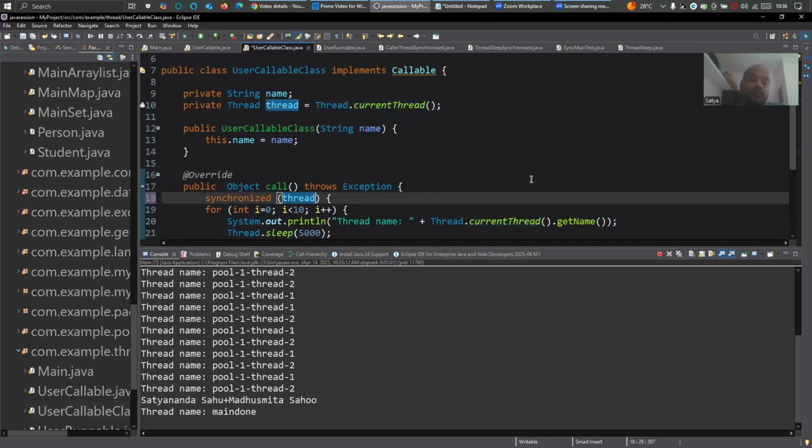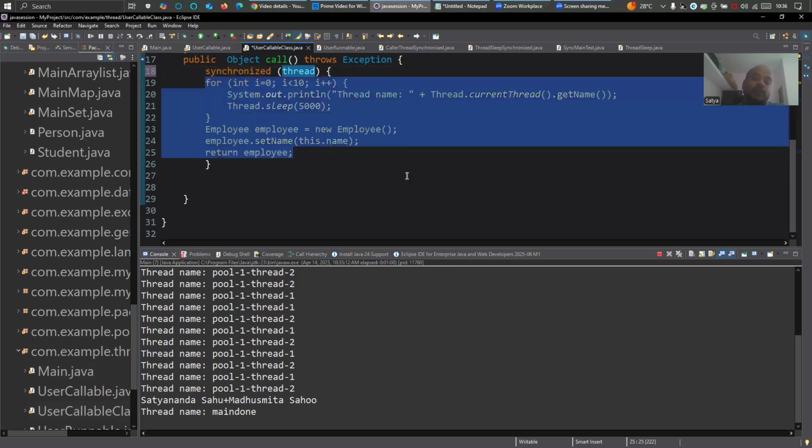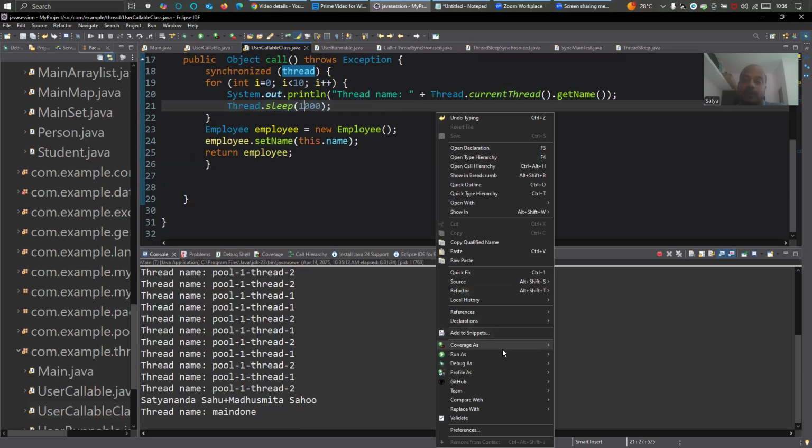When it is going to lock this object, this particular piece of code was accessed or locked by this thread object. So no one else can access it now, until the current thread finishes this particular block of code. Once the current thread finishes the block of code, then the other thread will be able to access. So I'll reduce the time a little bit to 1,000 to run this program faster, right?